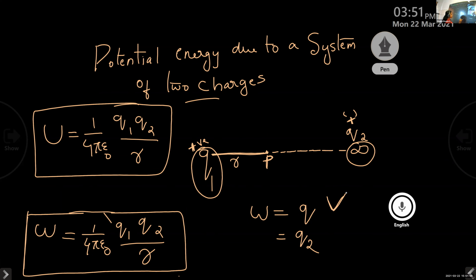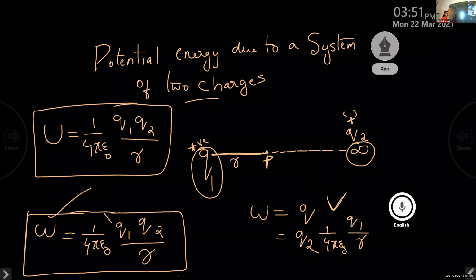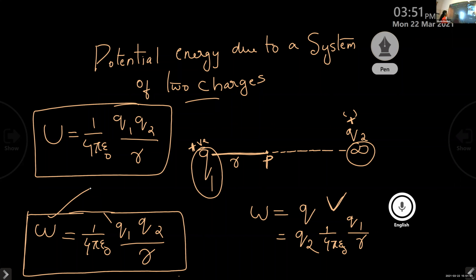And V is the potential at the initial point. It is given by 1 by 4 pi epsilon 0 Q1 by R, where R is the distance of separation between them. By rearranging this, we get W is equal to 1 by 4 pi epsilon 0 Q1 Q2 divided by R. And this work done to bring the charge Q2 from infinity to this point P is stored in the form of potential energy, and it is represented by the letter U. So U is equal to 1 by 4 pi epsilon 0 Q1 Q2 divided by R.